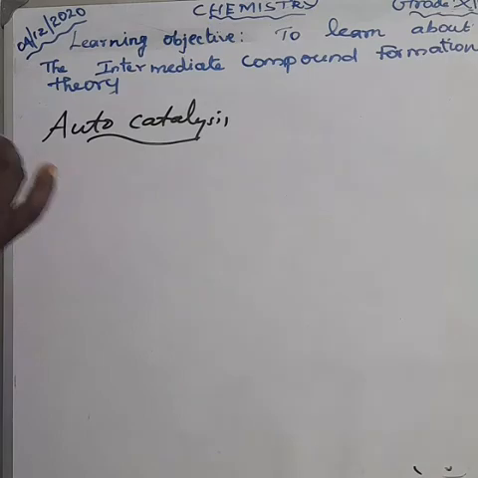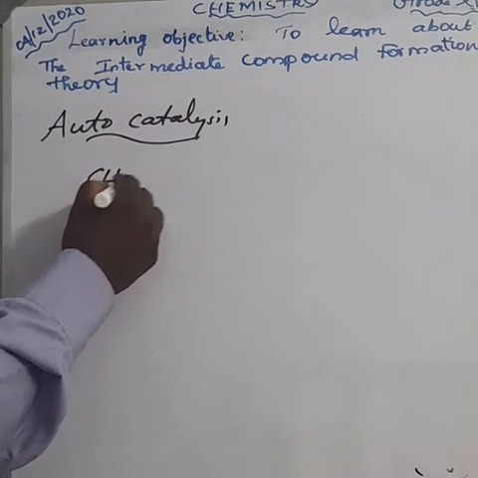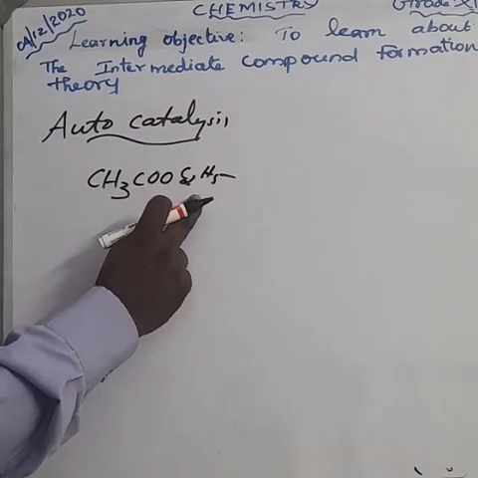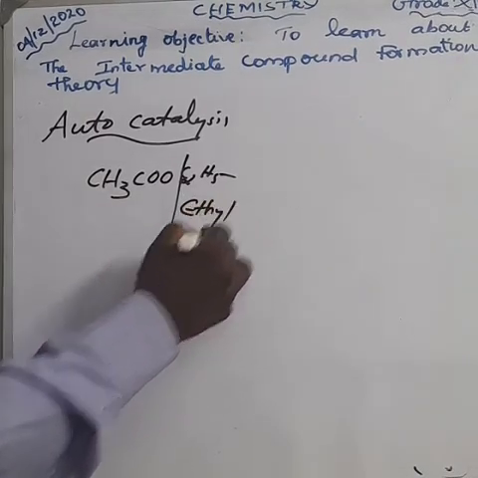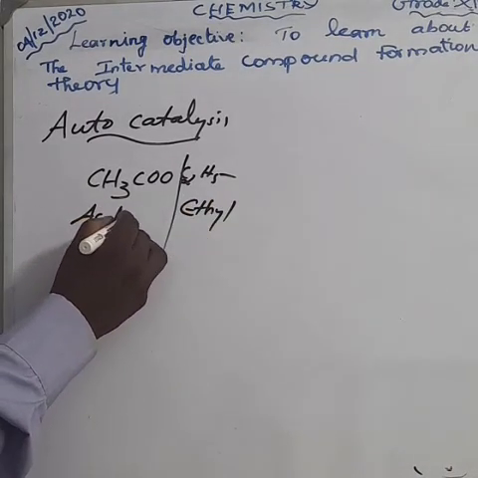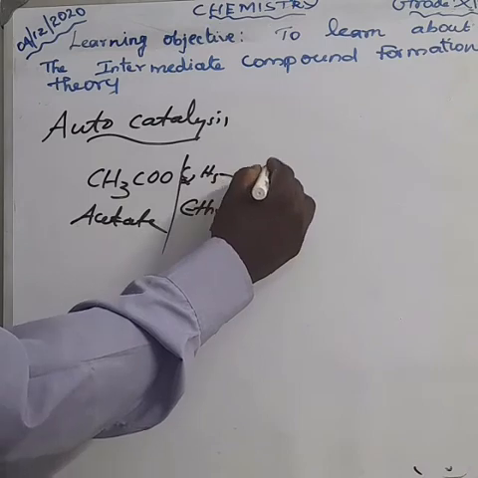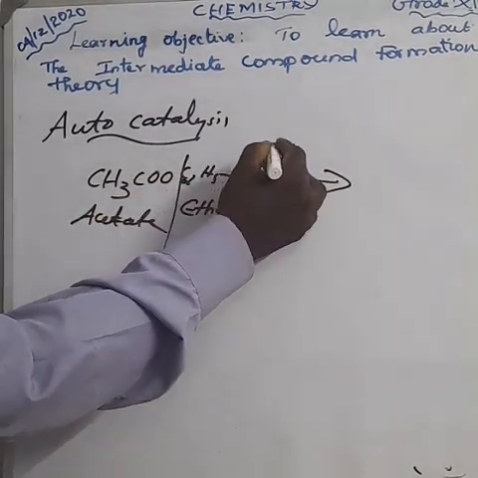What is the formula for ethyl acetate? CH3COOC2H5, ethyl acetate. Don't forget that. Here, what is the reaction? It reacts with water, which can be written as HOH.